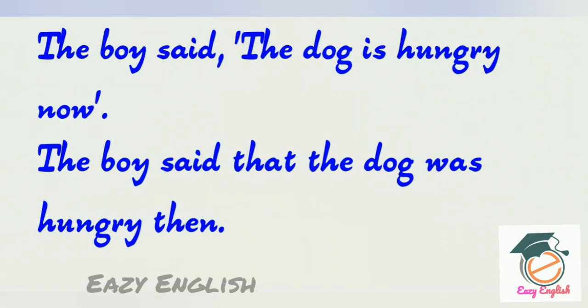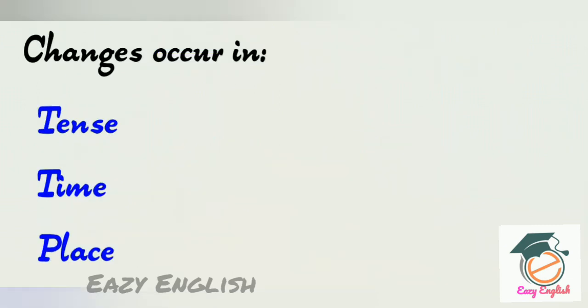Say for example, the first sentence is in direct speech. The boy said, "The dog is hungry now." When you are changing it into indirect speech, it's like, the boy said that the dog was hungry then. Why so many changes? Let us look at what changes have happened in these two sentences. When you are changing direct speech into indirect speech, changes occur in the tense of the sentence, and the time and place of the sentence too.